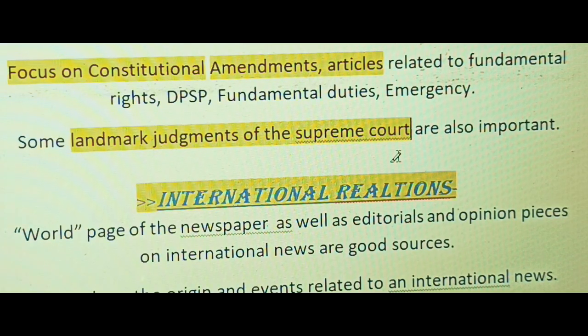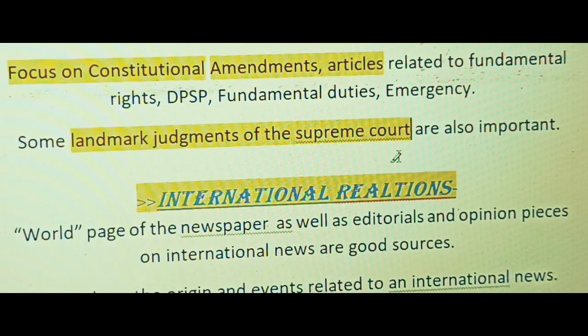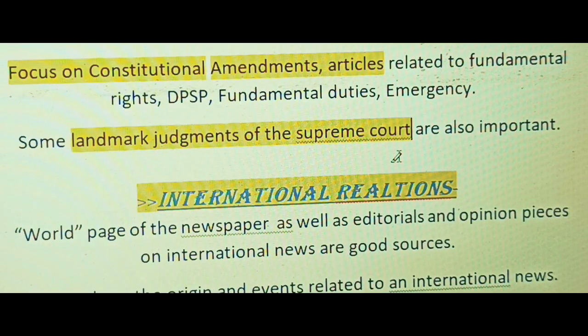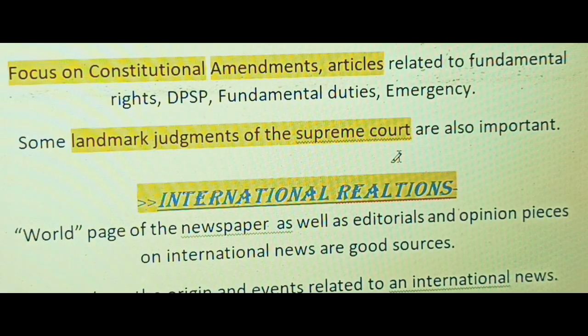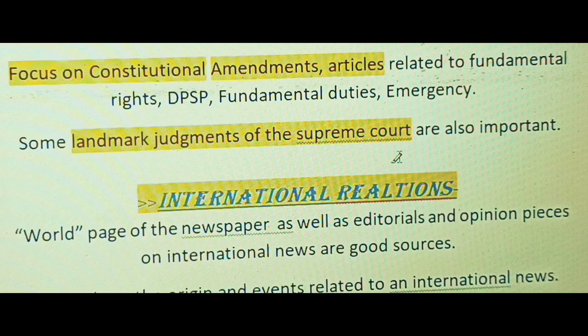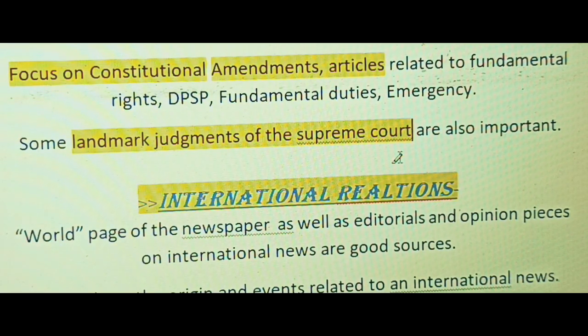UPSC expects that whatever is happening in our surroundings, you should be aware of it. If you are attempting prelims, then you should be aware of your surroundings, whatever is happening in the world, what is happening in India right now. That is what is asked in prelims.